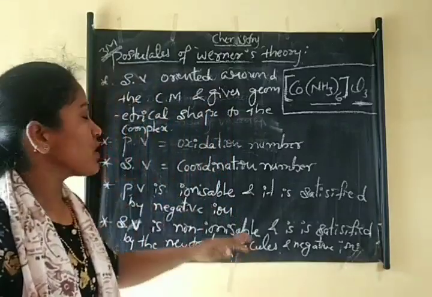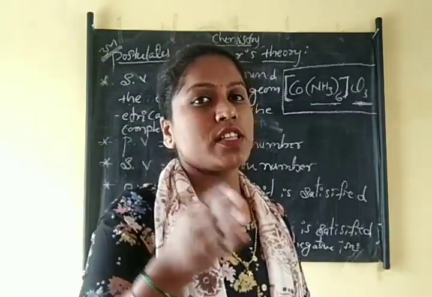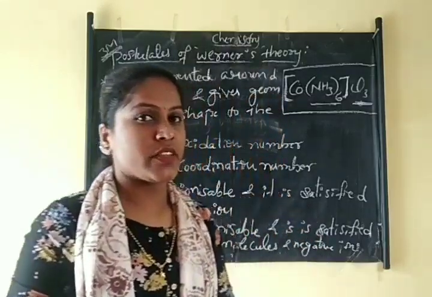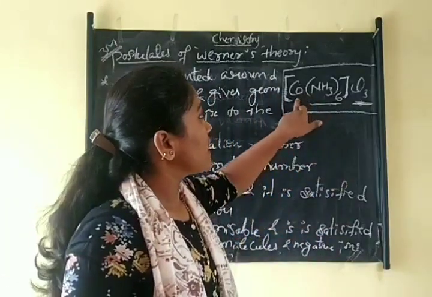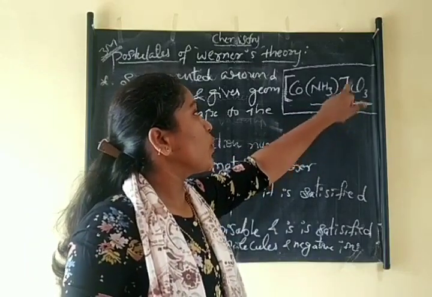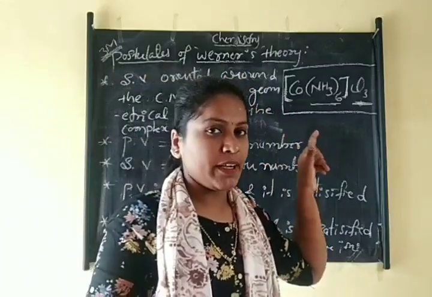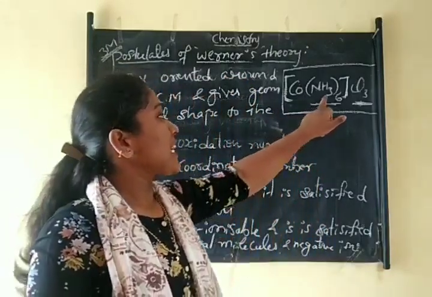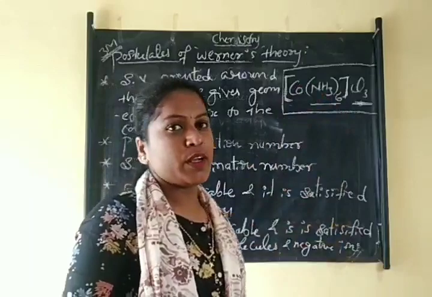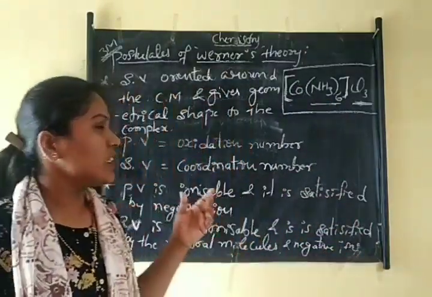And the last postulate: the secondary valencies are oriented around the central metal atom. In the previous video I already told that. So here it is a central metal atom and 6 ligands. The 6 ligands are oriented around the central metal atom and form coordinate covalent bonds, and this decides the geometrical shape of the complex. Okay, these are some postulates of Werner's theory.